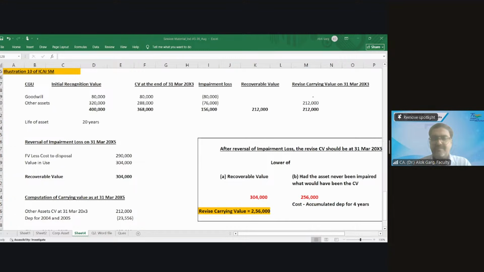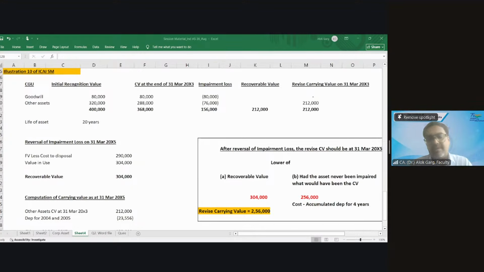Okay? Clear? So don't assume the revaluation model if the question is silent. This is the thumb rule. But still, if you are like Khatron ke Khiladi and you want to opt for the revaluation model, then please write: since the question is silent, we have opted for this as a revaluation model. We are solving the question considering it as a revaluation.